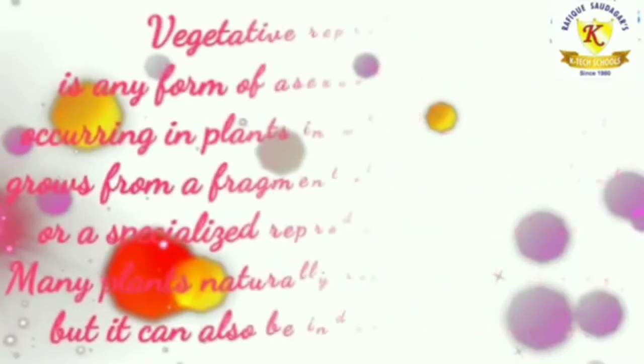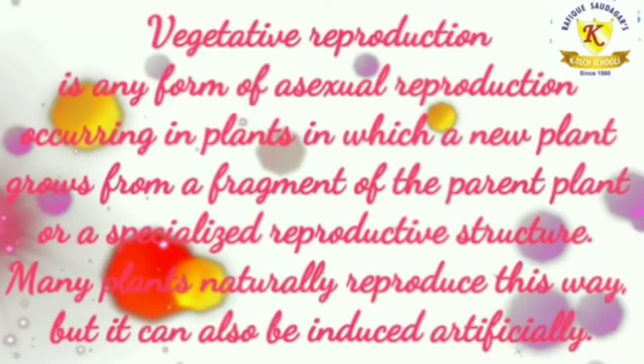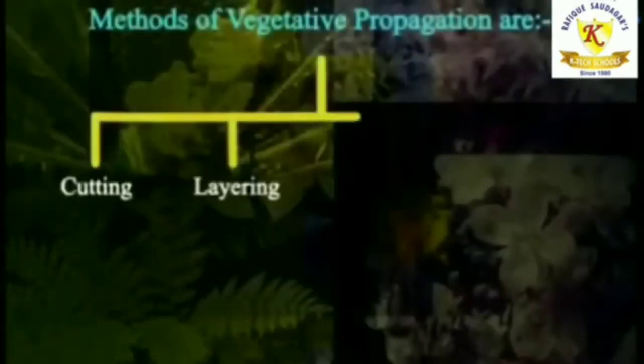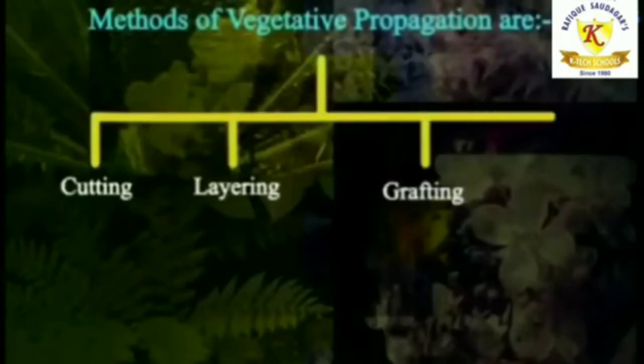Next is vegetative propagation or reproduction. Vegetative reproduction is any form of asexual reproduction occurring in plants. There are different types of vegetative propagation: cutting, layering, grafting and plant tissue culture.